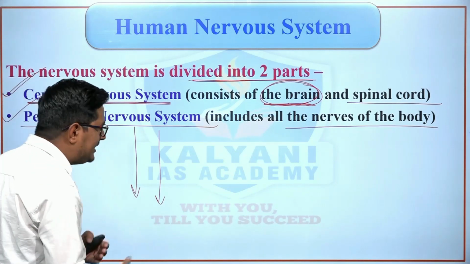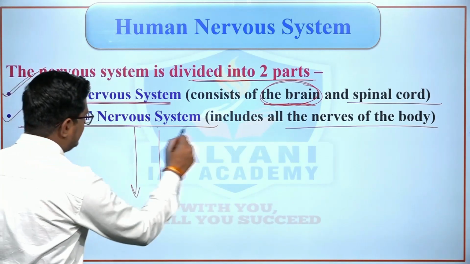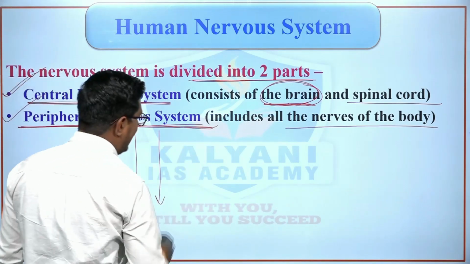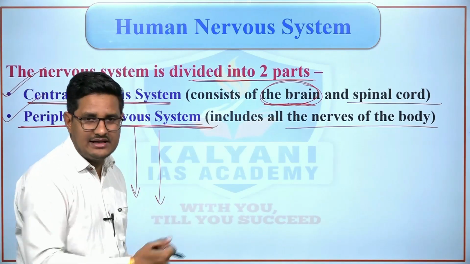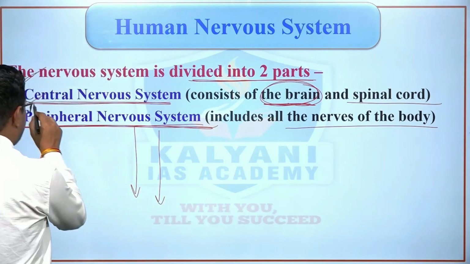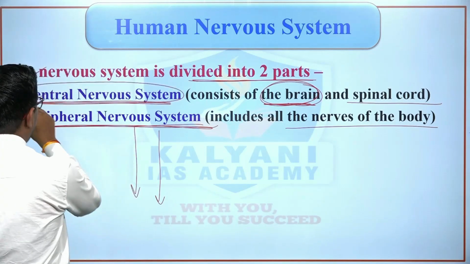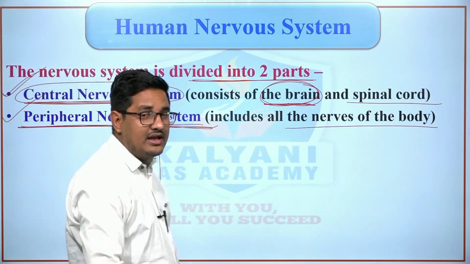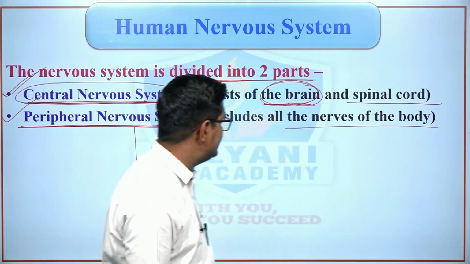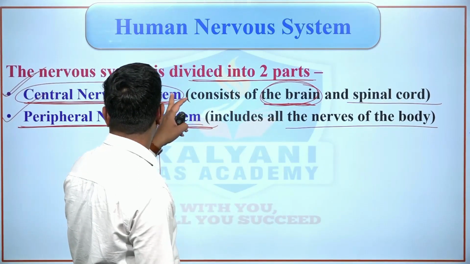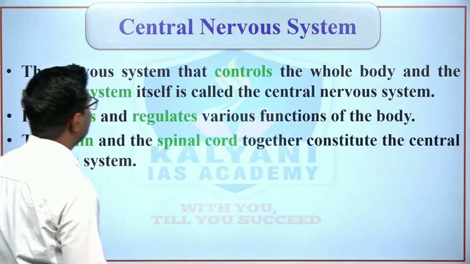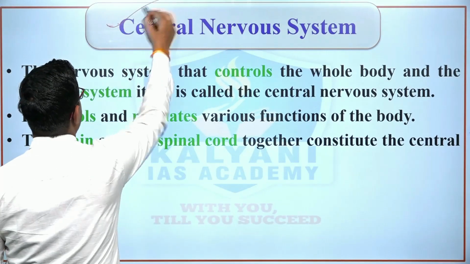So we can say that the peripheral nervous system is a network of nerve cells, whereas the central nervous system is the site where all the information is received, analyzed and decisions are taken. So the first is the central nervous system.